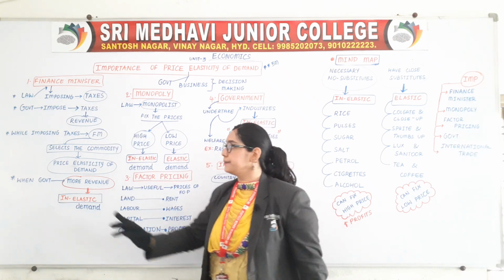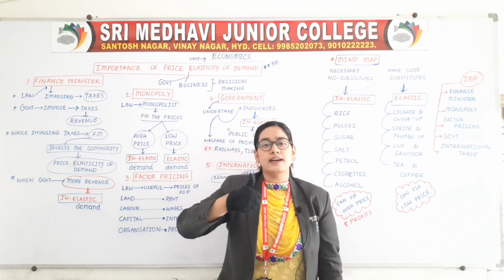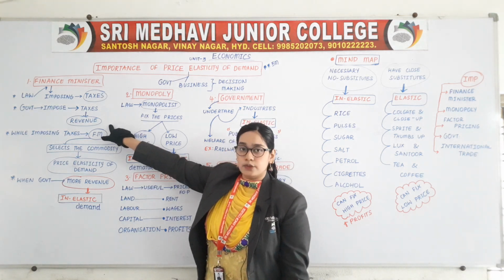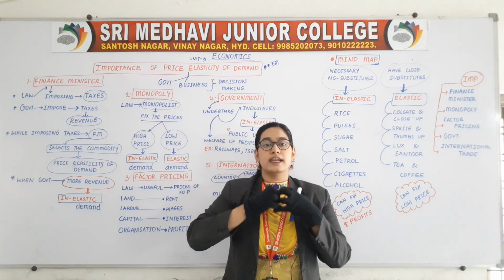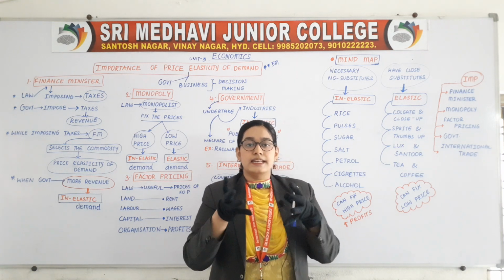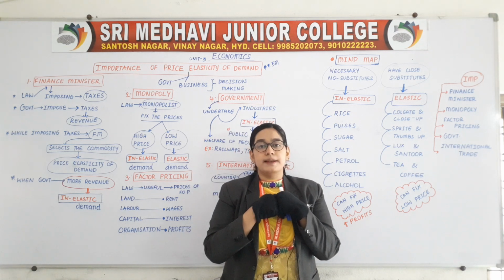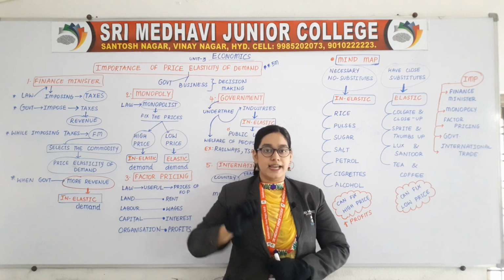First point is clear. Then the government imposes taxes. Why will the government impose taxes? In order to get revenue. What is revenue? Any income which the government gets from the public is called revenue. One such example is taxes.